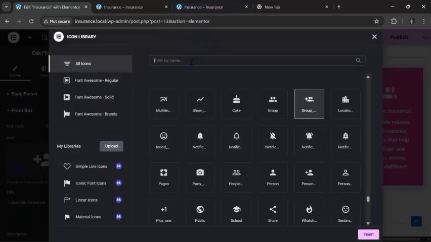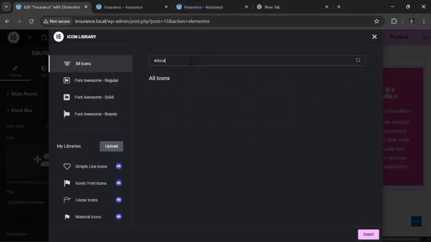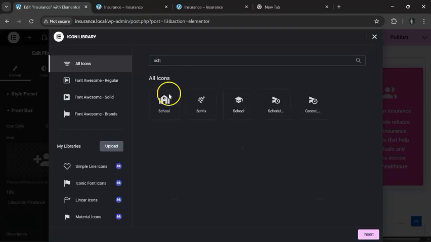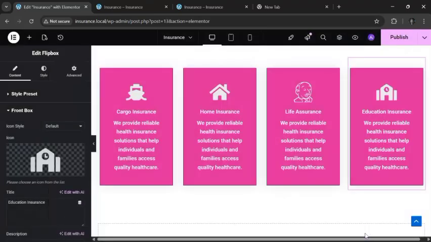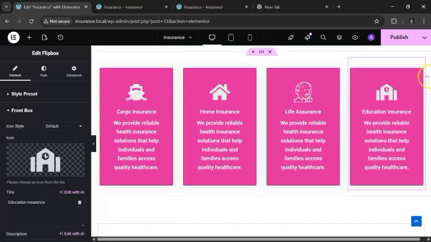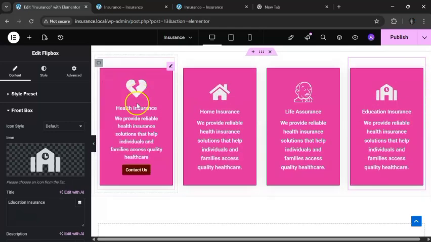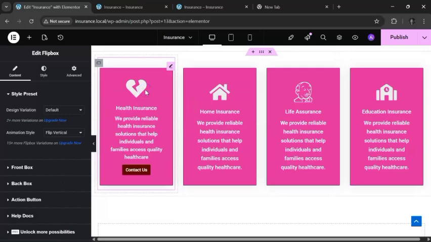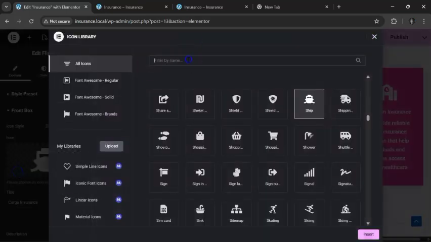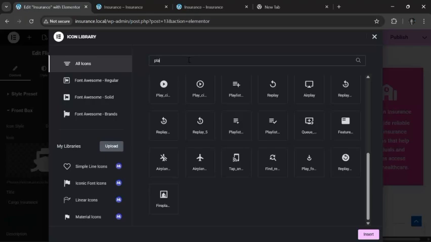Education. Or school. I just want to have one. Yeah. Travel. Instead of this, I could just use something like a plane that reflects me. Plane, right? So, plane.